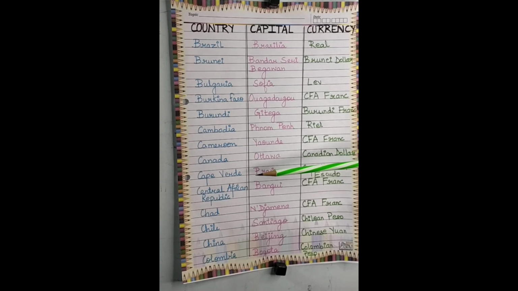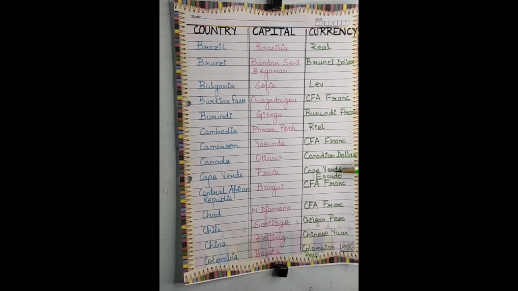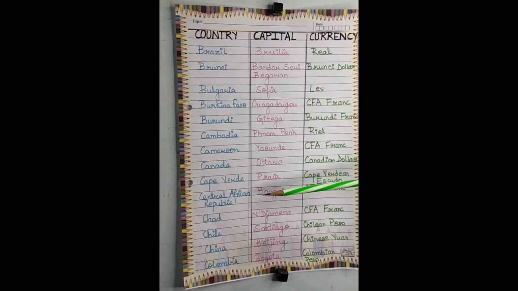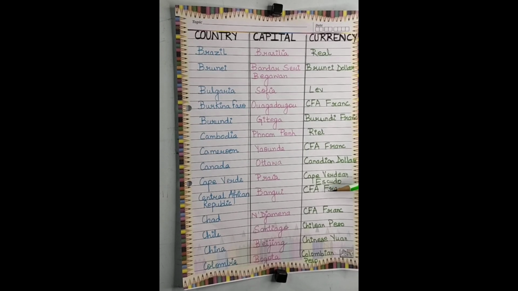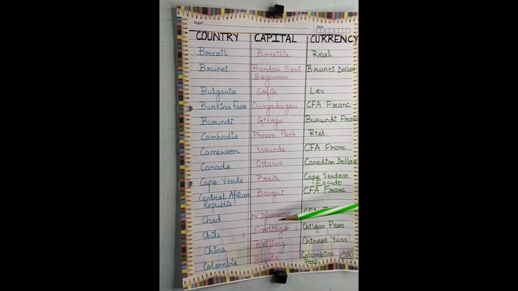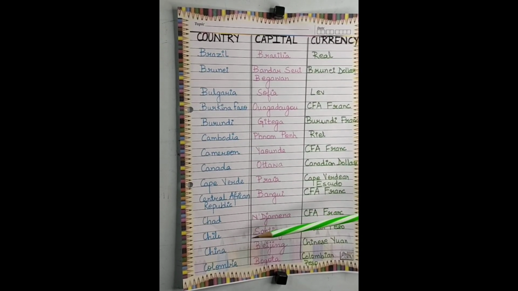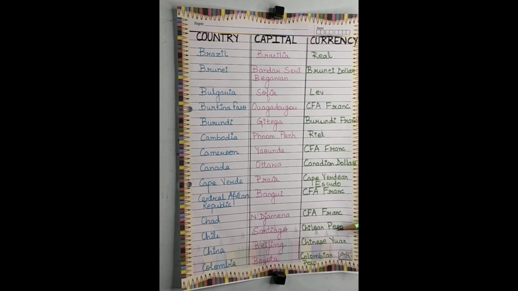Next is Cape Verde, the capital is Praia and the currency is Cape Verdean Escudo. Next is Central African Republic, the capital is Bangui and the currency is CFA francs. Next is Chad and the capital is N'Djamena and the currency is CFA francs. Next is Chile, its capital is Santiago and the currency is Chilean peso.